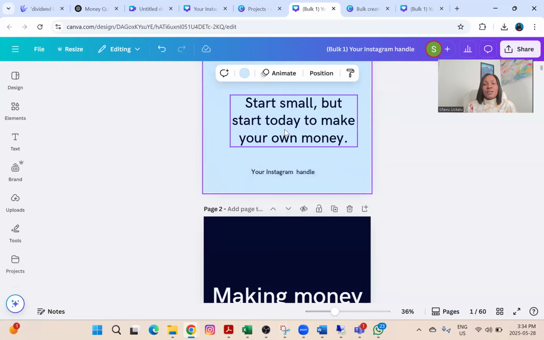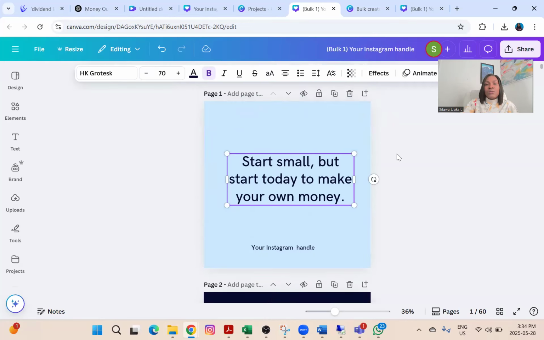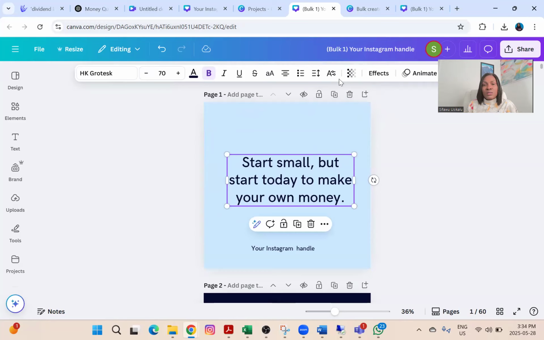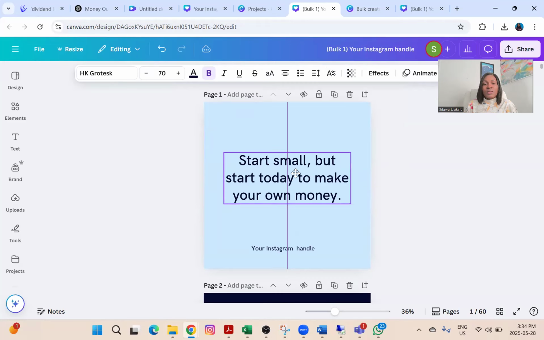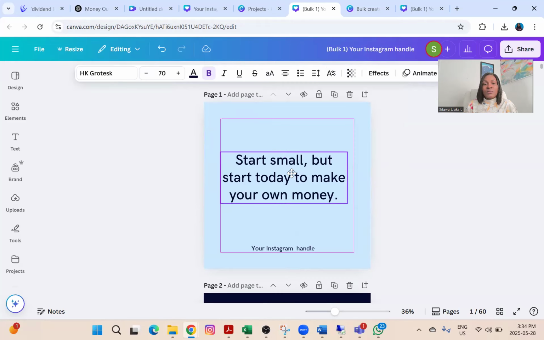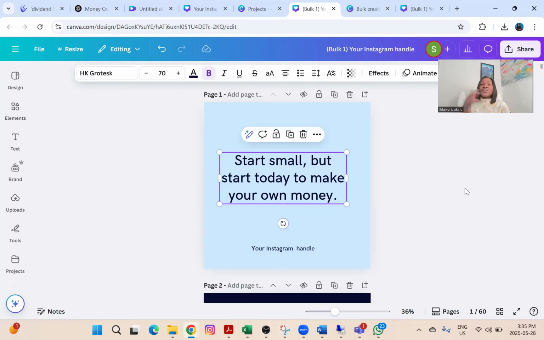Then I'm going to move it up as well. It shows me it's in the middle. Let's see, it still shows me it's in the middle. What's happening? Let it just be in the middle. Okay, so this is how you're going to edit all the pages. And once you edit all the pages,